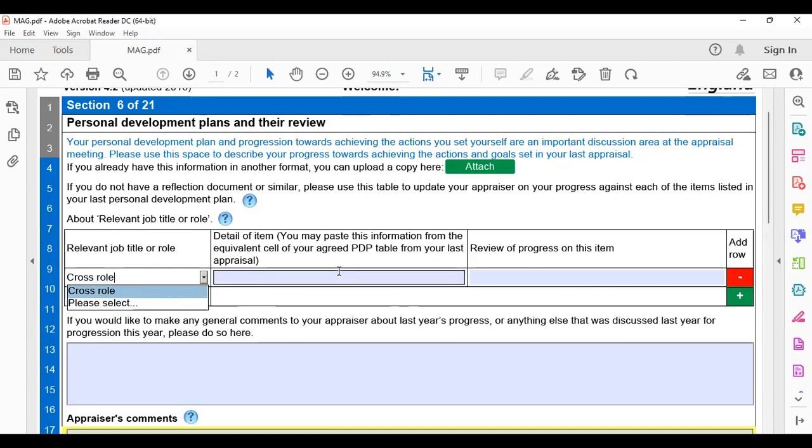If this is your first appraisal, again, you don't need this portion. If it is your second appraisal, then from your previous PDP plan, you have to write down something here: how you have achieved it. For example, as we discussed earlier, you wanted to apply for GP training, and if you have achieved that, then you can write it down here. And if not, then you can write down the reason behind that and discuss it with your appraiser.